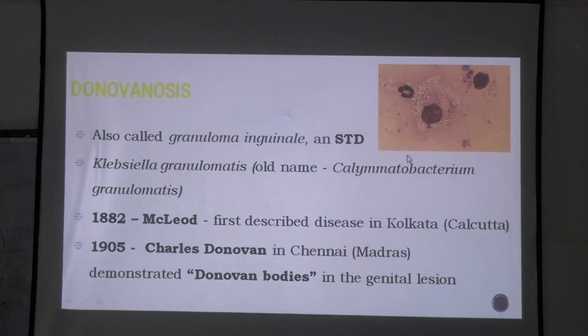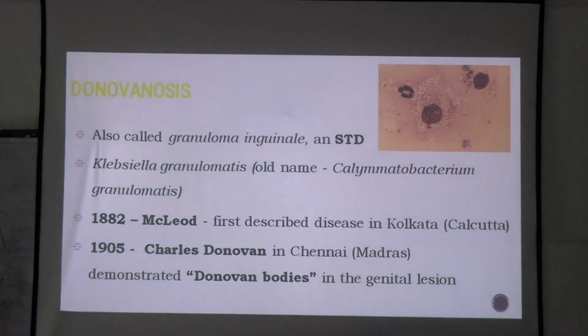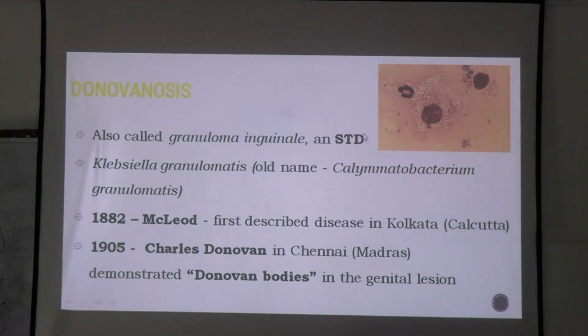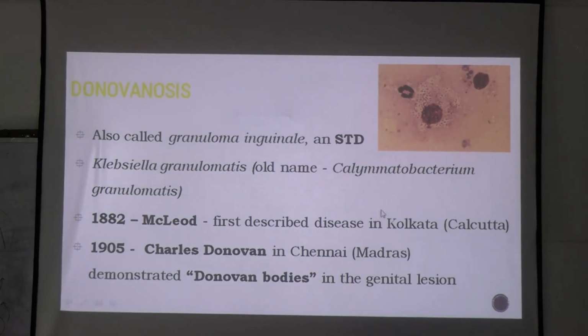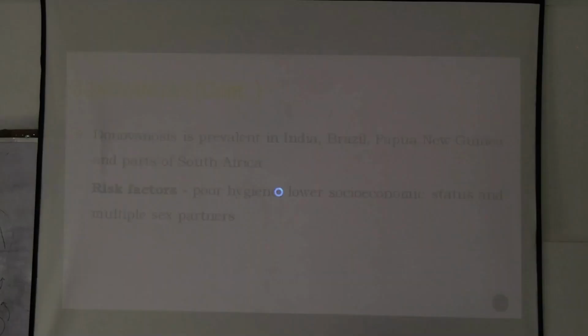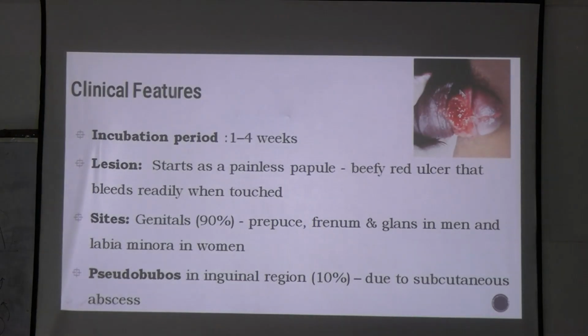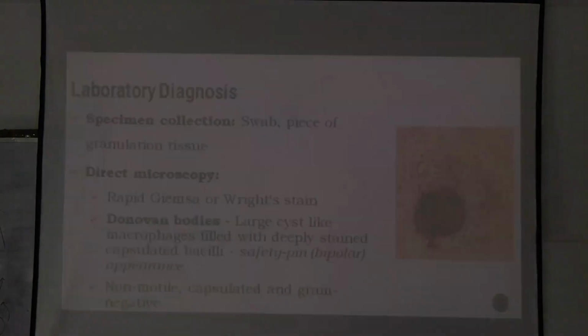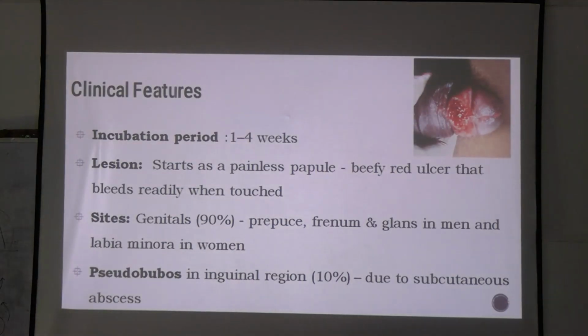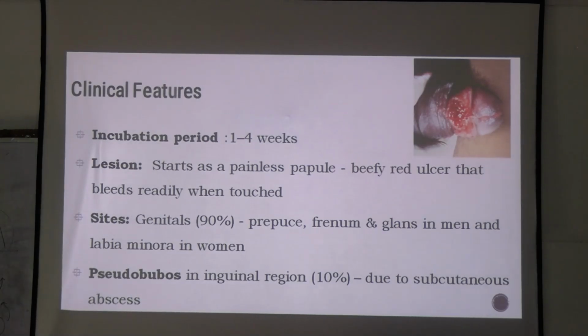Donovanosis, I discussed that it was named after Charles Donovan, who found these specific Donovan bodies in the case of Klebsiella granulomatis. This was also known as Calymmatobacterium granulomatis in the past. This is how this beefy ulcer will look, and when you touch it, it will start bleeding. Also, in this disease, you will see some subcutaneous lesions, which give you the idea that this might be lymphadenopathy. So, we call them pseudobuboes. That's not actually a lymph node involved.